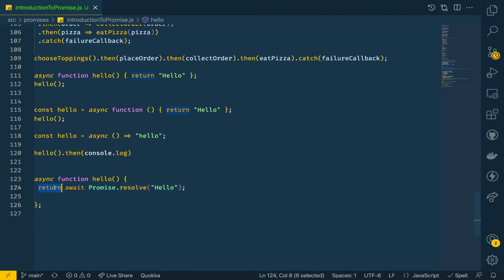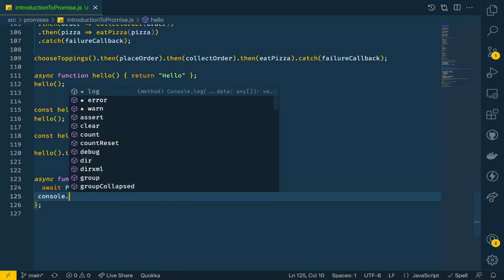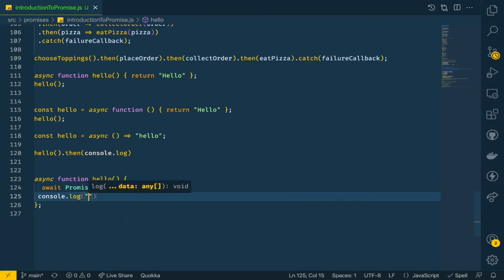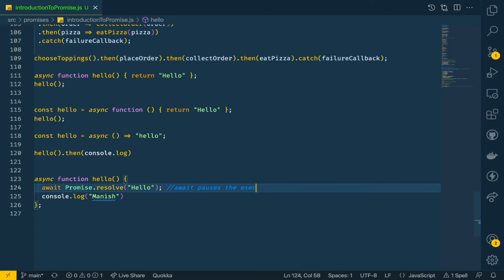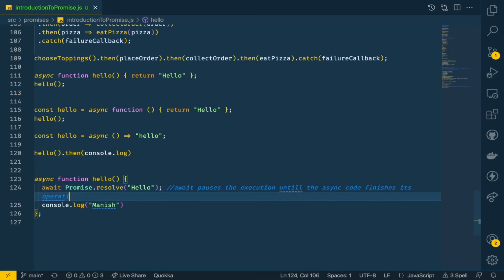Let's say I don't write return here and do some console statement here, let's say I print my name here, it won't come to this line until this asynchronous task finishes off. So await pauses the execution until the async code finishes its operation.